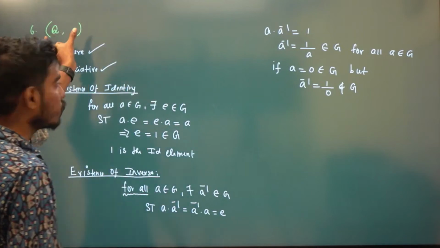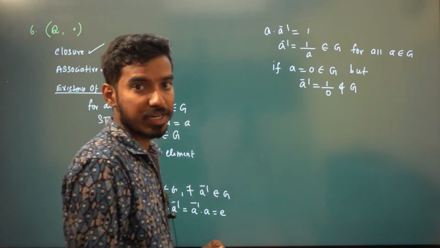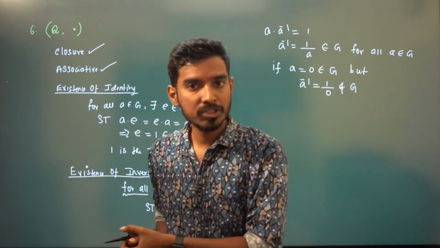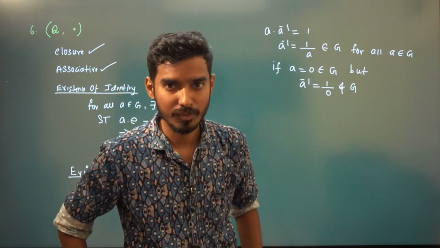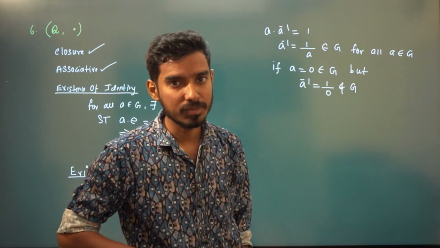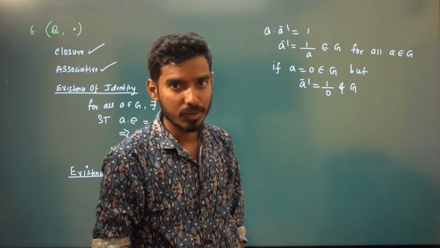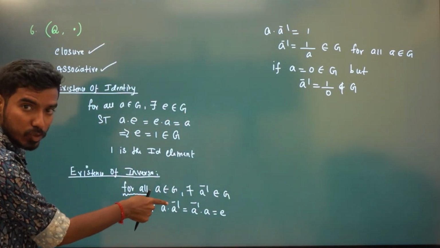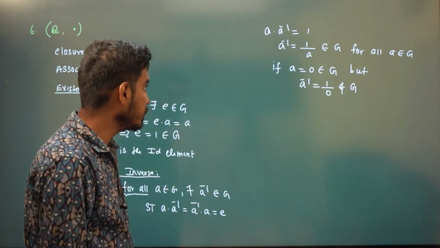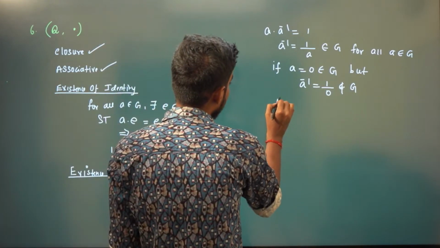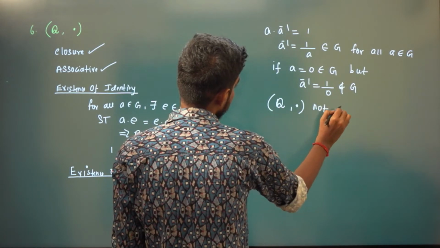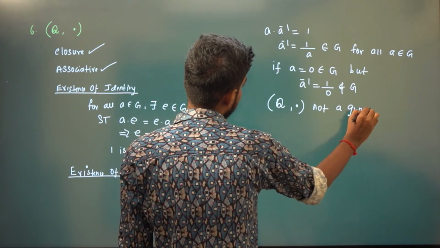So if I remove 0 from this set, I'm removing an element that is in the set of all rational numbers. Then it will form a group with respect to multiplication. Because 0 is the only element that is troubling us. I cannot take 0 from the set, because for a inverse, A has to be in G, but 0 is not in G because I removed 0 from the set. So first we will conclude this. Rational numbers with respect to dot is not a group, because it doesn't have inverse.